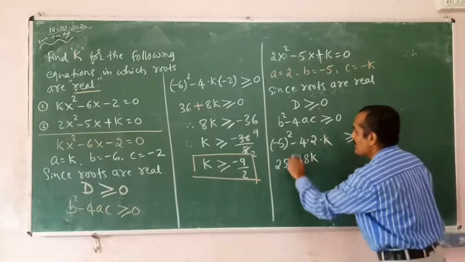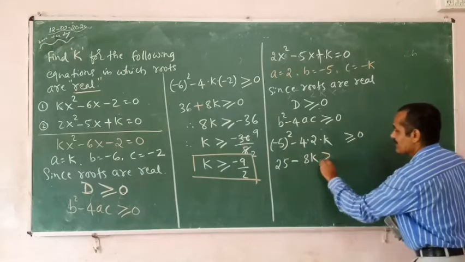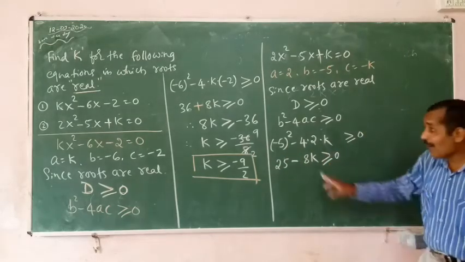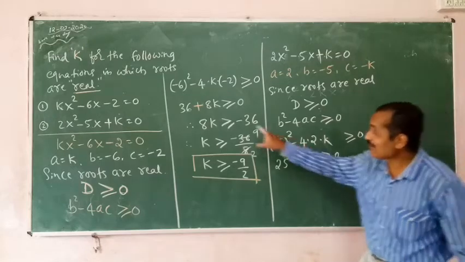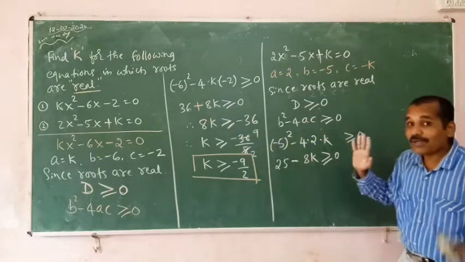So that it will be minus 8k, so that I can understand it. I will make it understand, greater than 0. See, now it is minus 8k. Earlier it was plus 8k. I don't want to take the same positive sign here, so I have changed it. What will I do now?